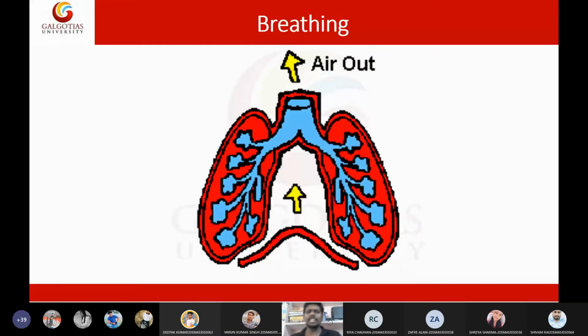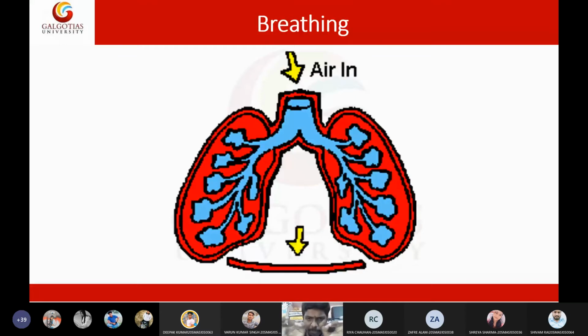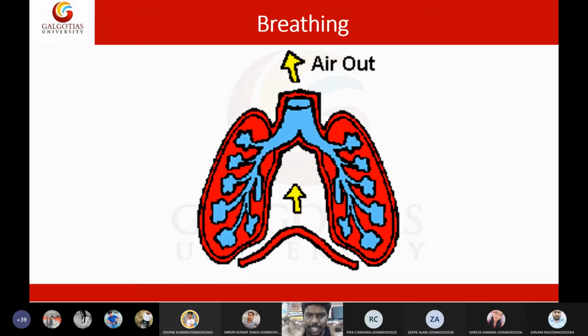Breathing means inhaling and exhaling of air. You will take air inside the lungs and you will exhale the air. You will remove air from the lungs. Breathing in and breathing out is called breathing. And this breathing is mainly done by the movement of the diaphragm.